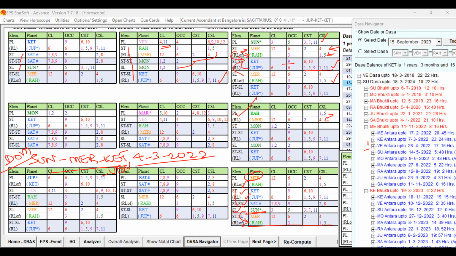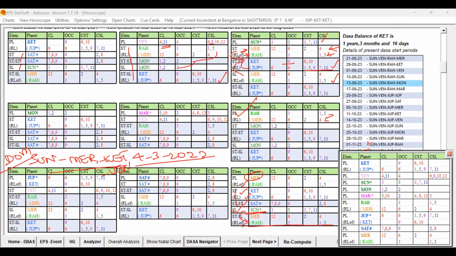Let me tell the date of childbirth. Just a minute. The date of childbirth is 23 January 2023. Let me note it down. Date of childbirth is 23 January 2023.